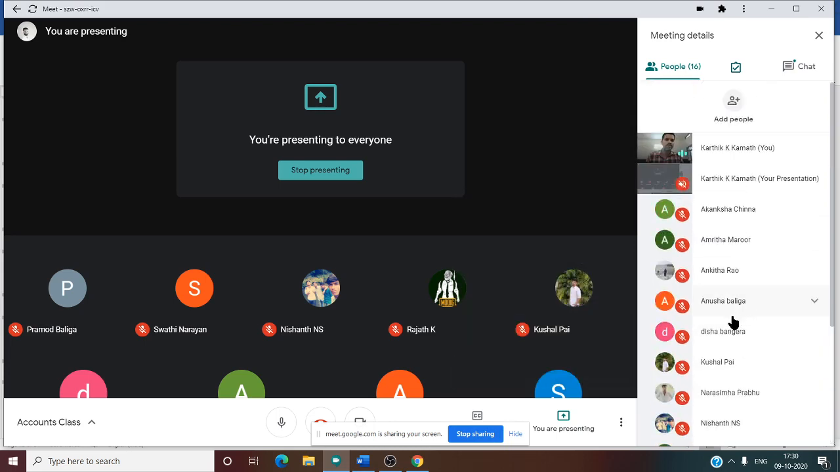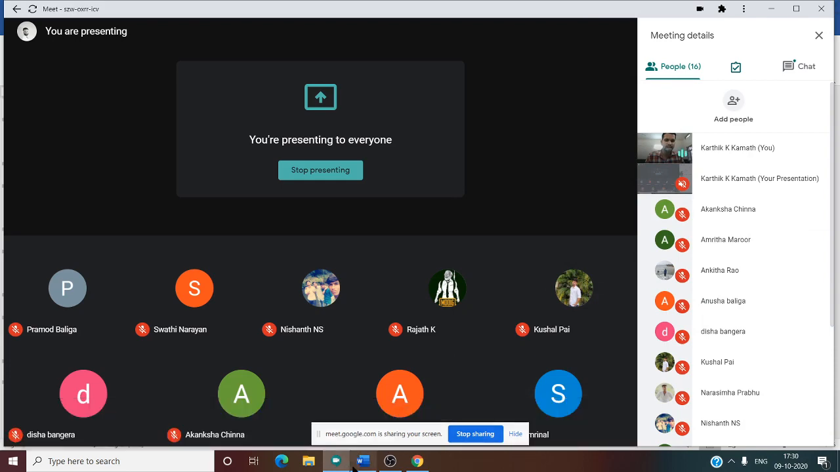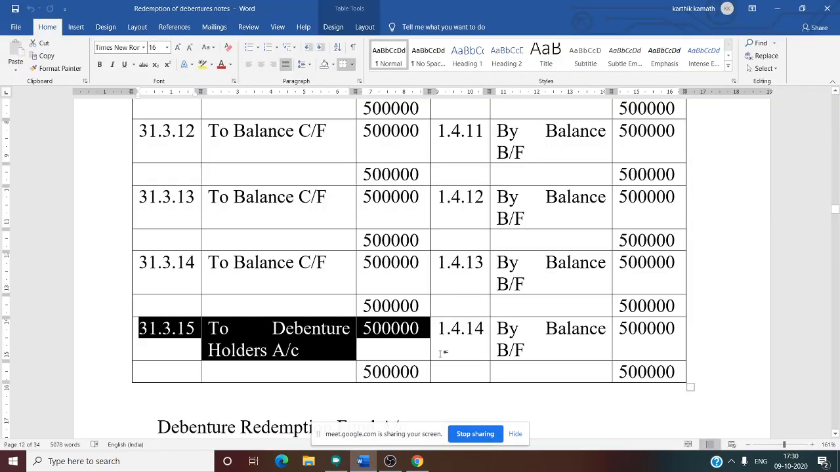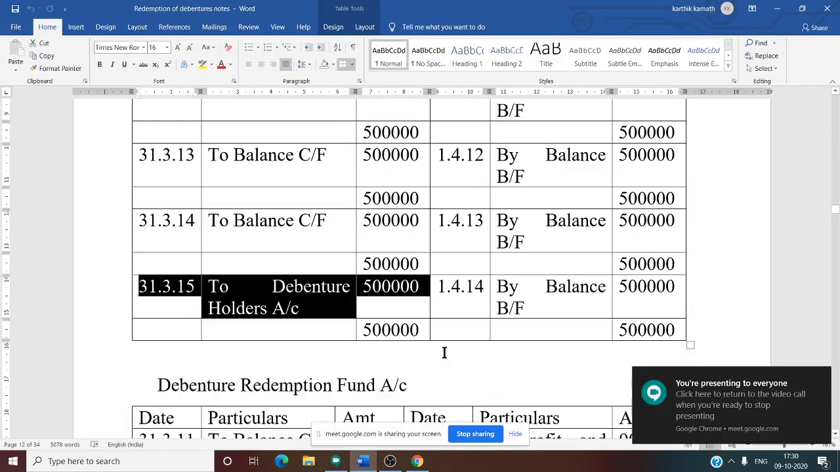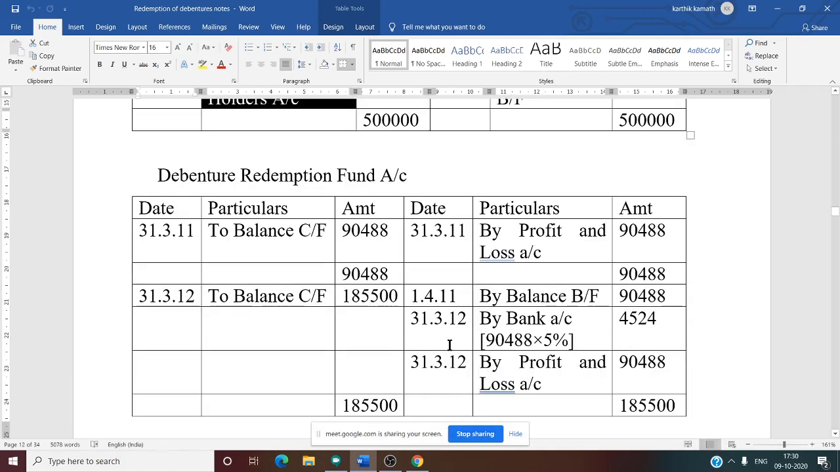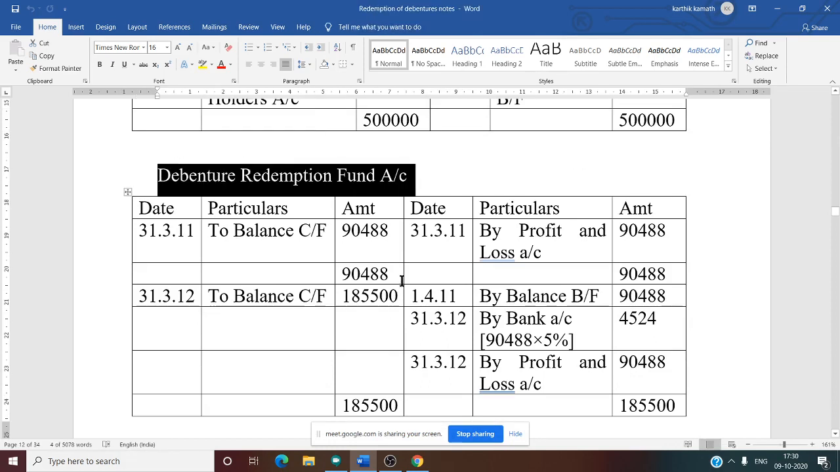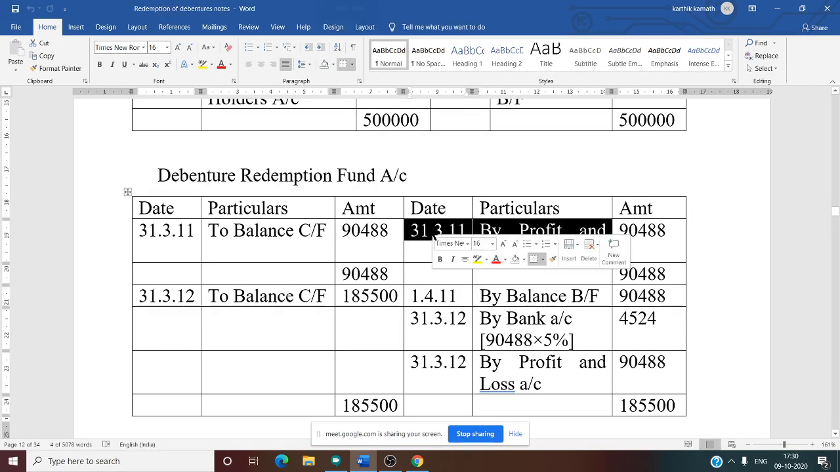So now we discussed the first ledger account. Now the second thing we need to do is a very important account in the problem, that is sinking fund account. Everything comes to sinking fund account or debenture redemption fund account. Debenture redemption fund account has a credit balance, so we write it on the liability side as a fund. So we need to start from the credit side.